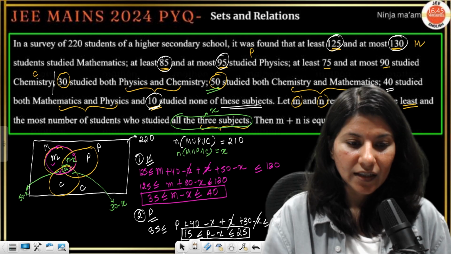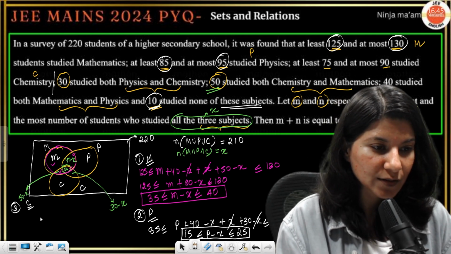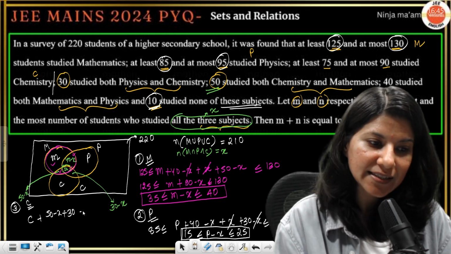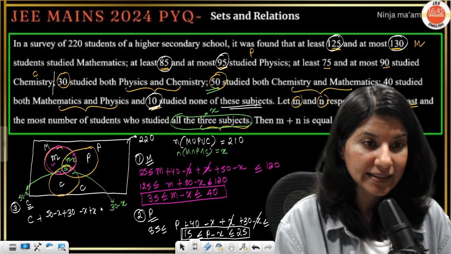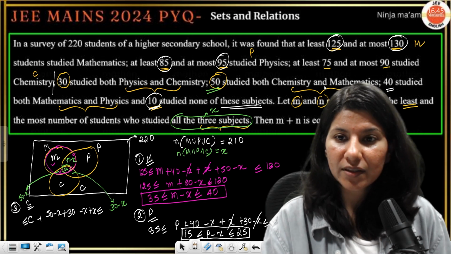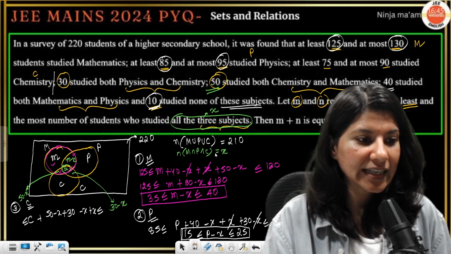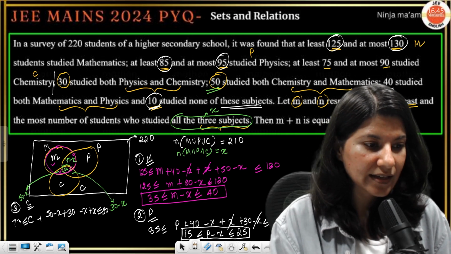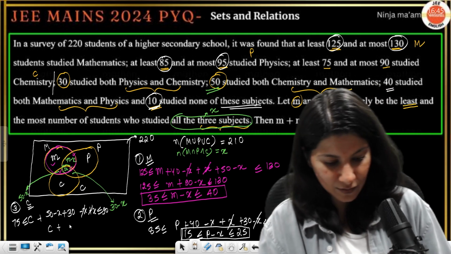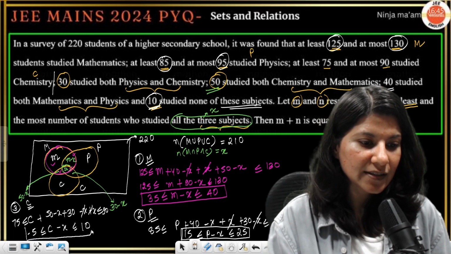This is your second. Now third. The third thing is chemistry. So C plus 50 minus x plus 30 minus x plus x lies between, tell me, where is chemistry? 75 and 90 is chemistry. So 90 and 75. Chemistry, we are having plus 80 minus x. So 80, this is 10 and this is minus 5. This is your third thing.